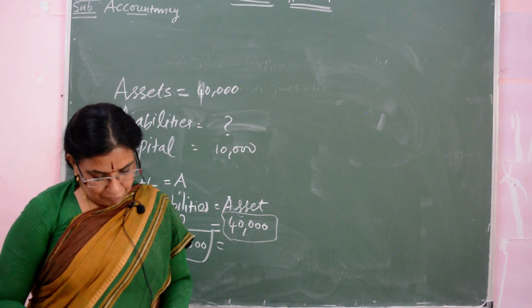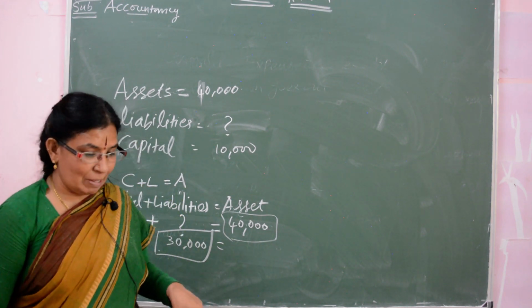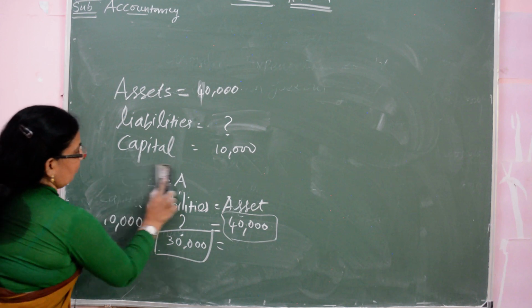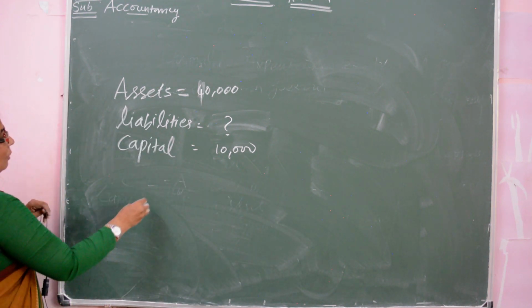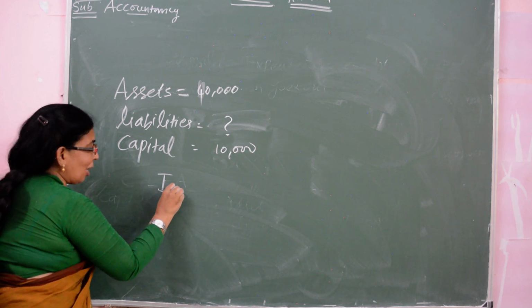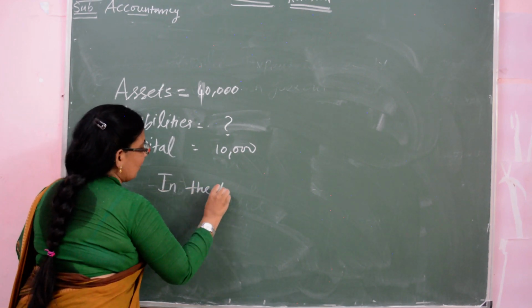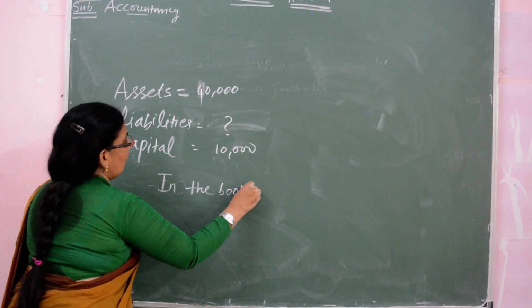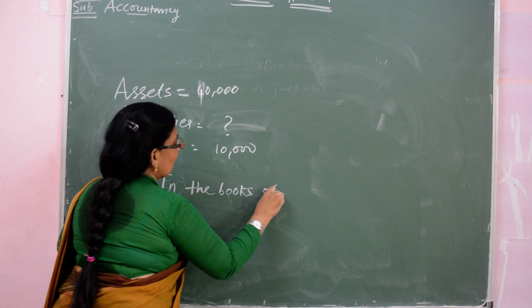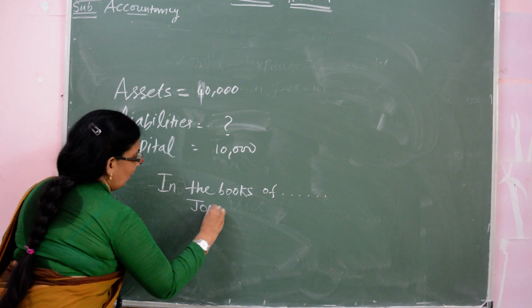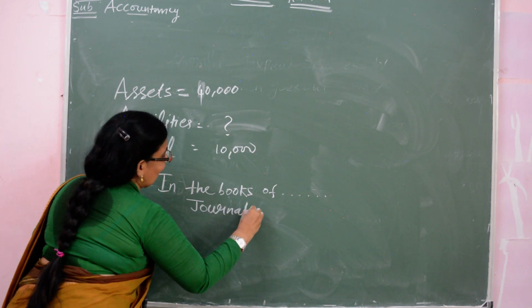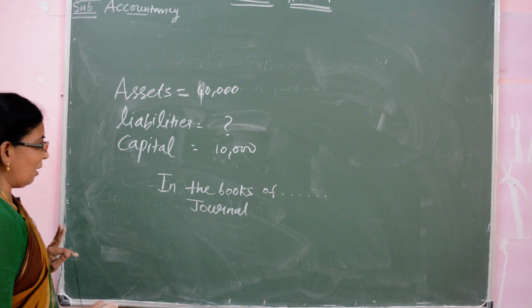Okay, and then format of journal. What is the format of journal? According to our textbook, you have to write 'In the books of ...' and then 'Journal' in the middle. How it is written in the textbook, the same way you have to write.